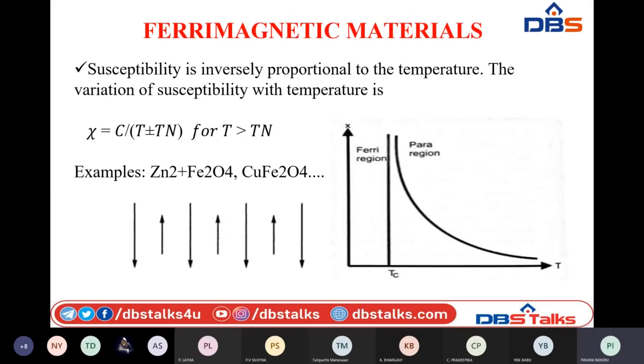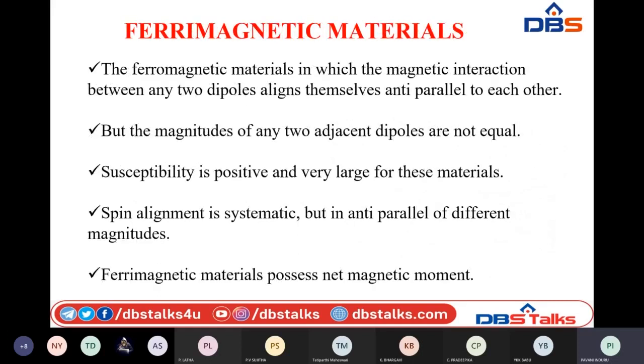So they are in anti-parallel, but those values are not similar. That's why they will possess some amount of net magnetic moment. Since adjacent dipoles do not have the same value, they will have certain net magnetic moment even in the absence of applied magnetic field.